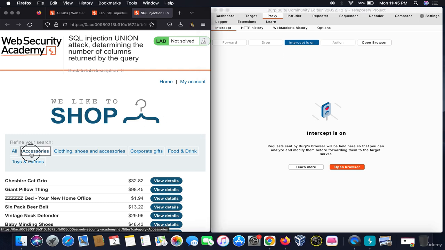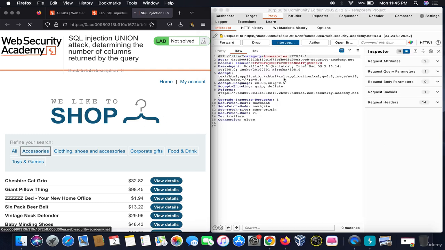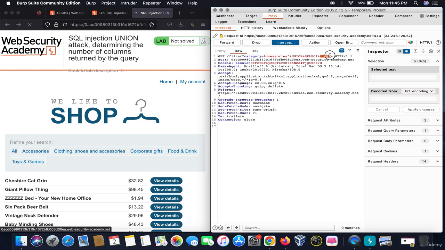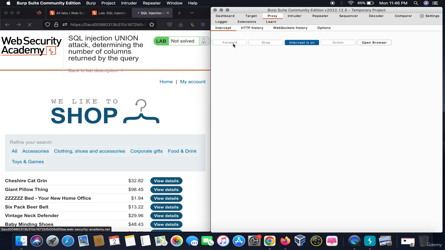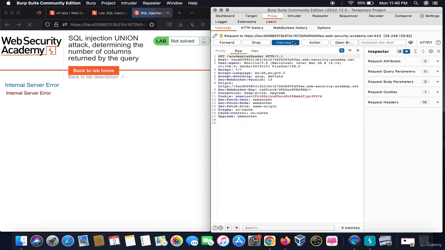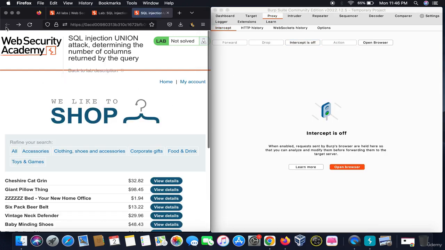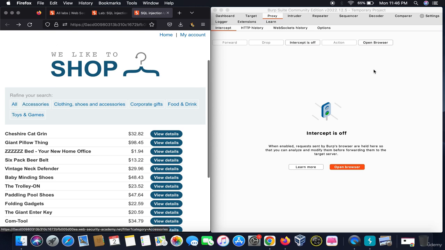So we will attack the category filter, and we will add this command which says union select null. In a very simple sense, it means that ignoring the value, whatever it is, you select everything which comes in your way. We'll click on forward and wait for things to error. So it says an internal server error. That means the command we give to this website is not appropriate.